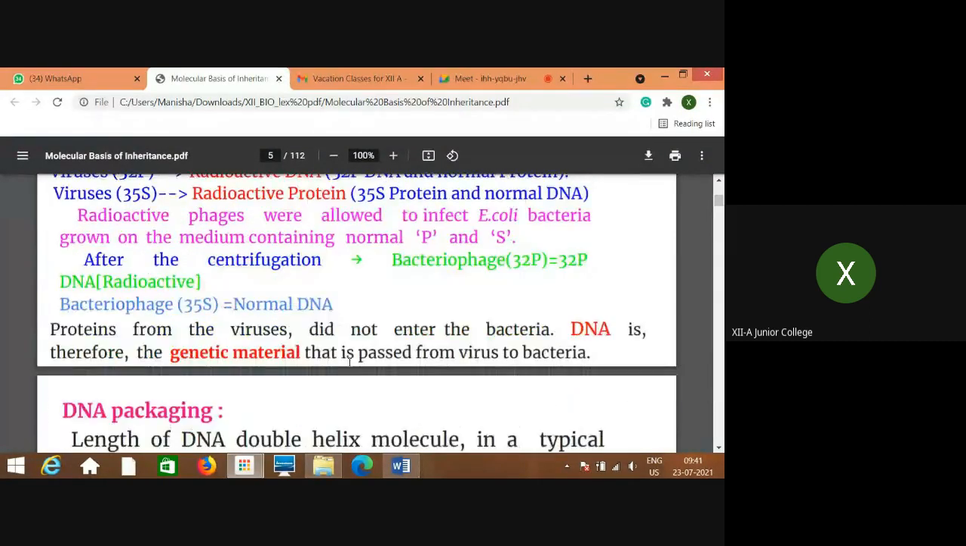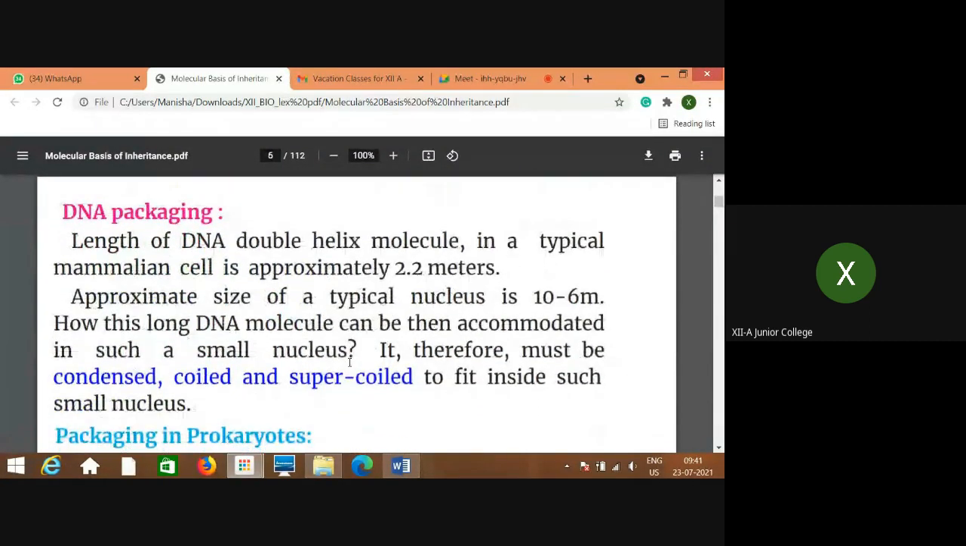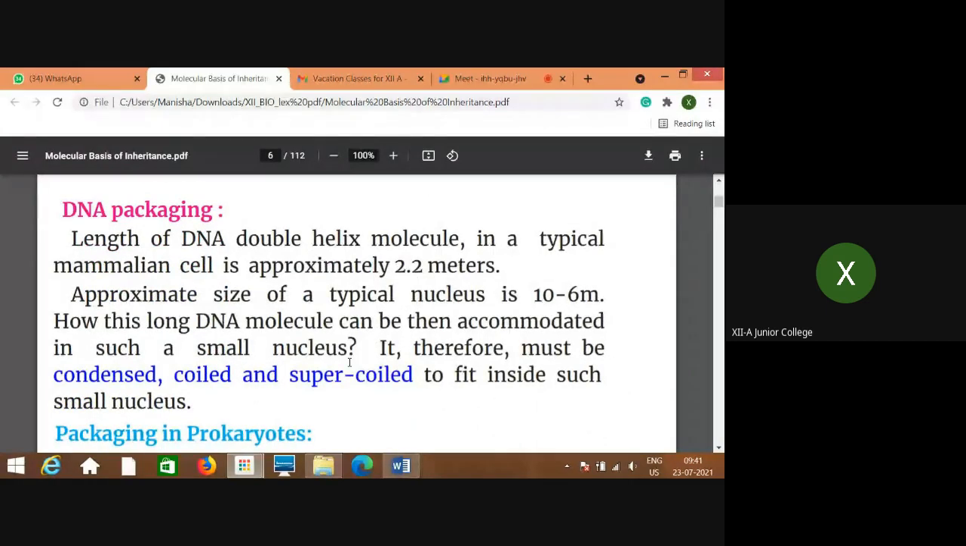Now we'll go to the next part, and then we'll again revise in the last 10 minutes. DNA packaging. That means how the DNA is packed. The length of the DNA double helix molecule in a typical mammalian cell is approximately 2.2 meters. The approximate size of a typical nucleus is 10 raised to minus 6 meter. Then how can this long DNA molecule be accommodated in such a small nucleus?